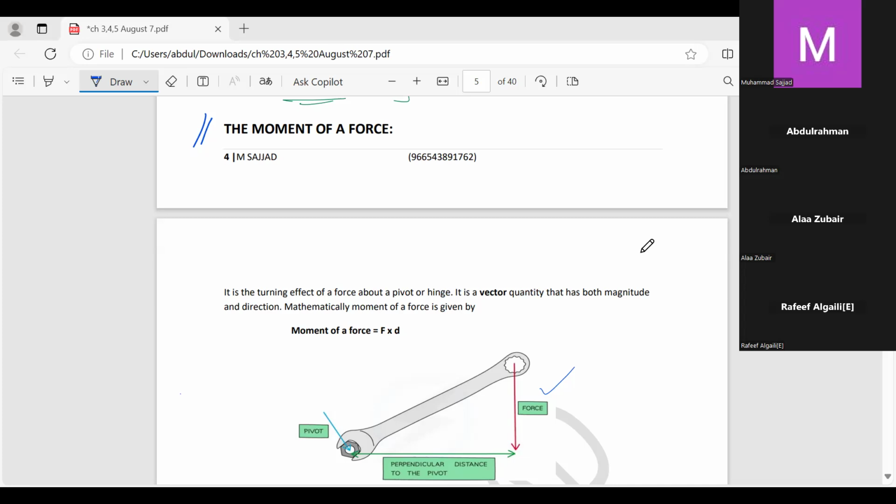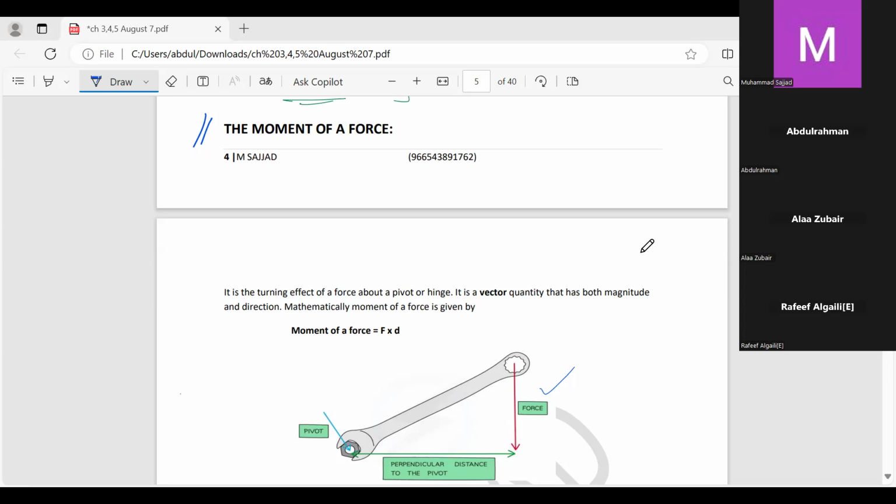So another example, the best example to understand the moment of a force, is opening and shutting of a door. We can see when we open the door, it does not move in a straight line, it is just turning like a piece of pizza. When you cut the pizza into 4 or 8 pieces, the door is just like a piece of pizza. So this is a turning effect of the force.